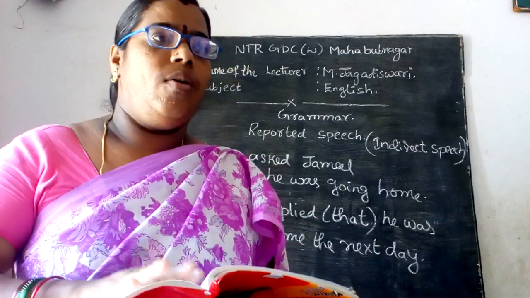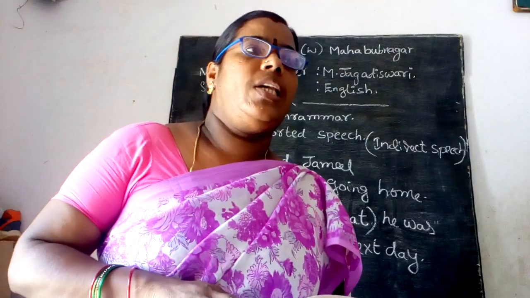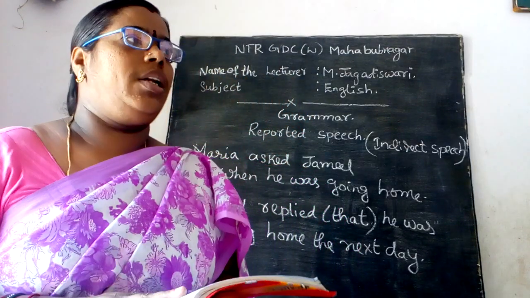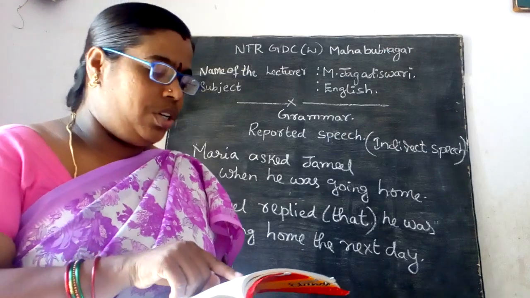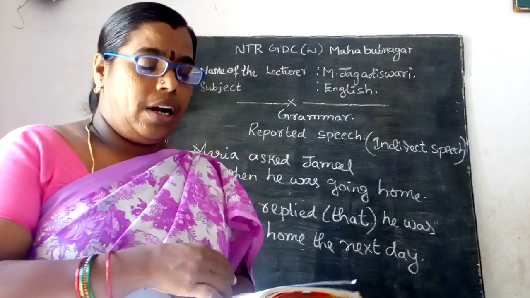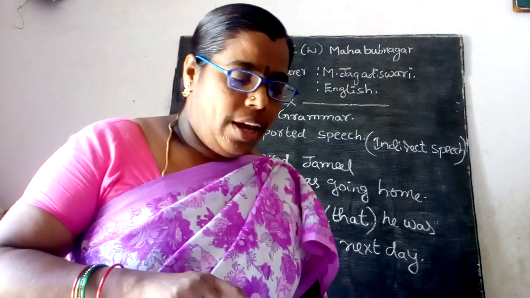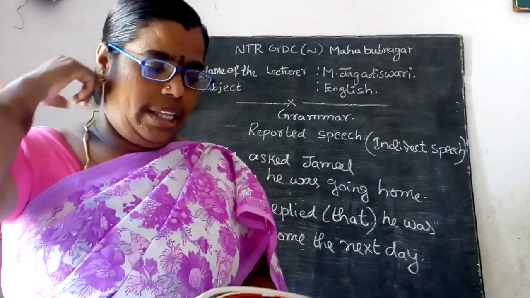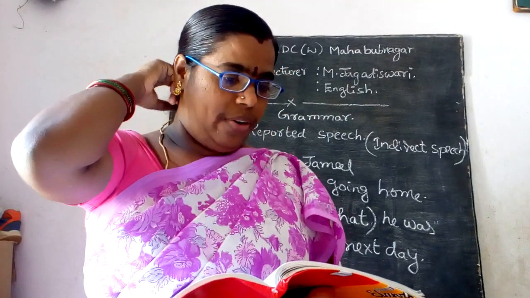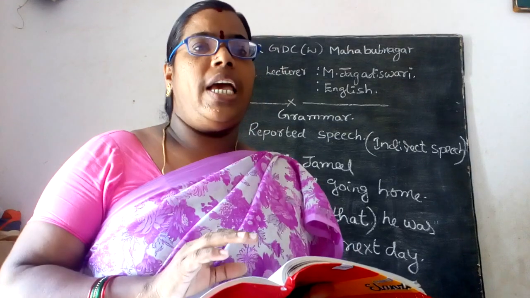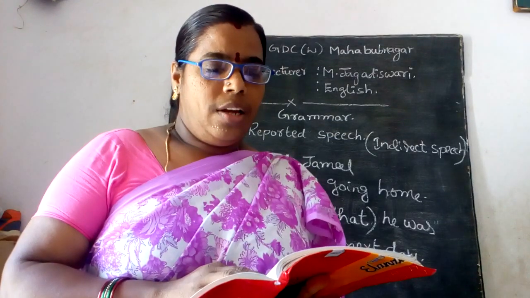He told his wife he would see her later. You can see the changing of these pronouns, I to he. He told his wife he would see her later.